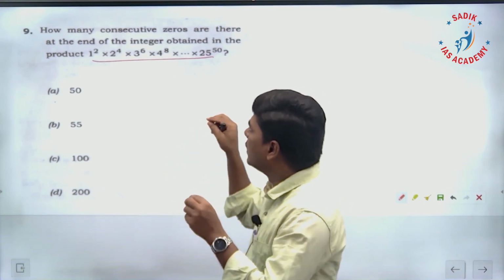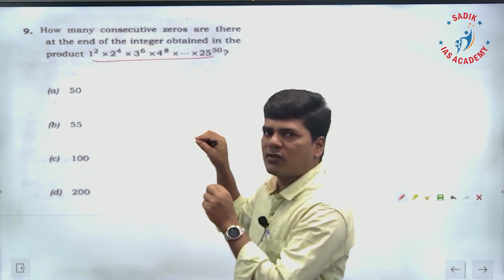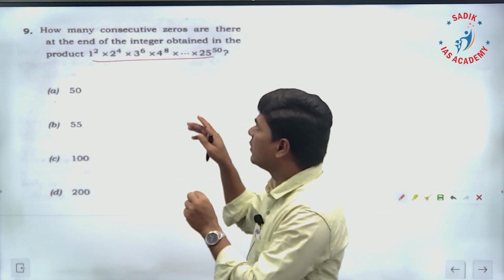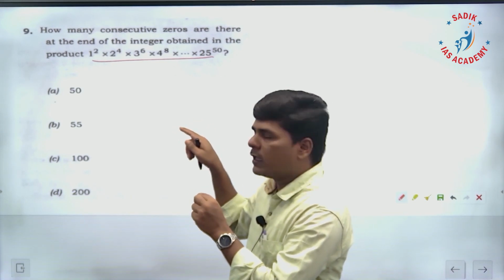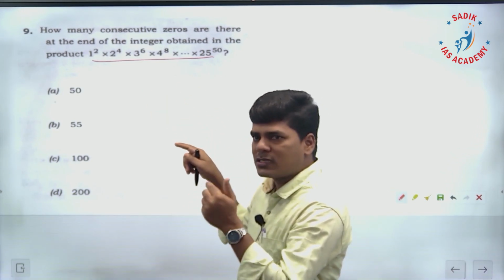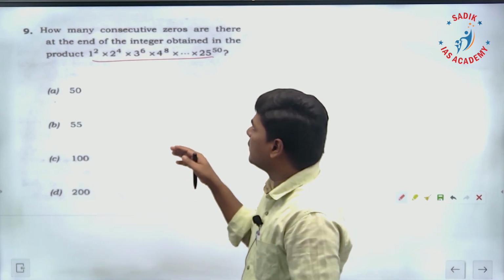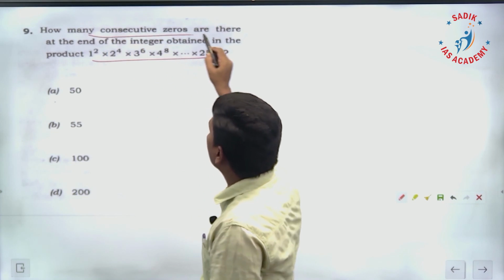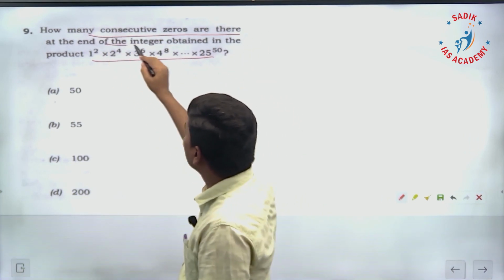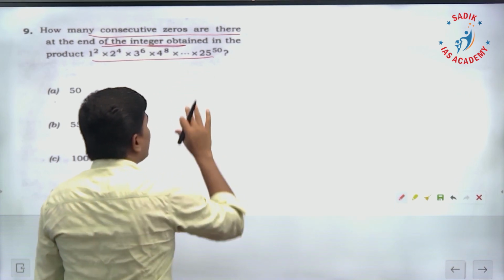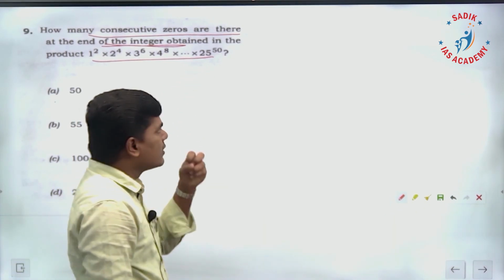So I will here concentrate on finding the number of 5's. That is going to give my answer. Number of 5's in this product. So how many 5's are there? That many zeros are going to come at the end of this product. Okay, that's what they ask. How many consecutive zeros are there at the end of the integer obtained from here? So wherever 5 is going to come, you concentrate on that area.